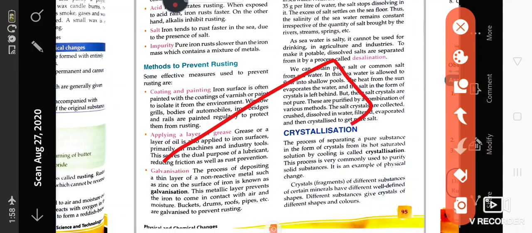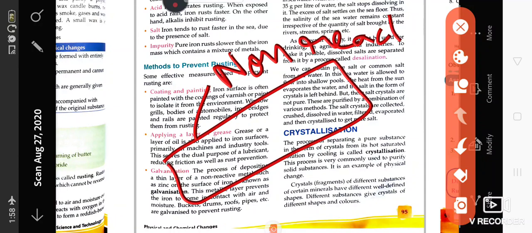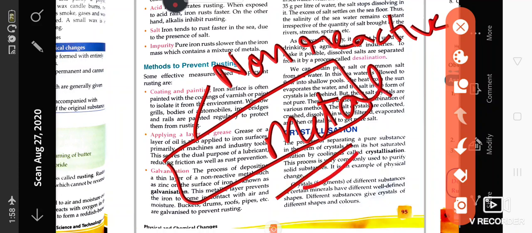Galvanization is the process of forming a layer on a substance. This layer is of some non-reactive metals. Iron is a highly reactive metal. Other than that, zinc is a kind of metal which is not so reactive in the air. That is why iron is coated with zinc, and in that manner it becomes safe from the rusting process.